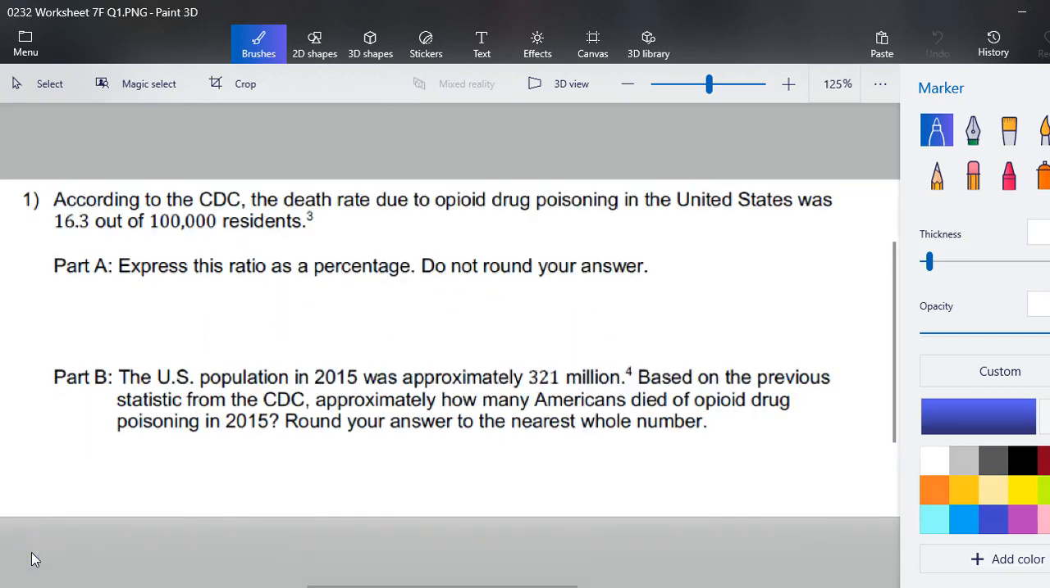This is a great time to hit pause and go complete all 5 of the questions, or at least complete question 1. And when you're finished, come back and start working through this with me.